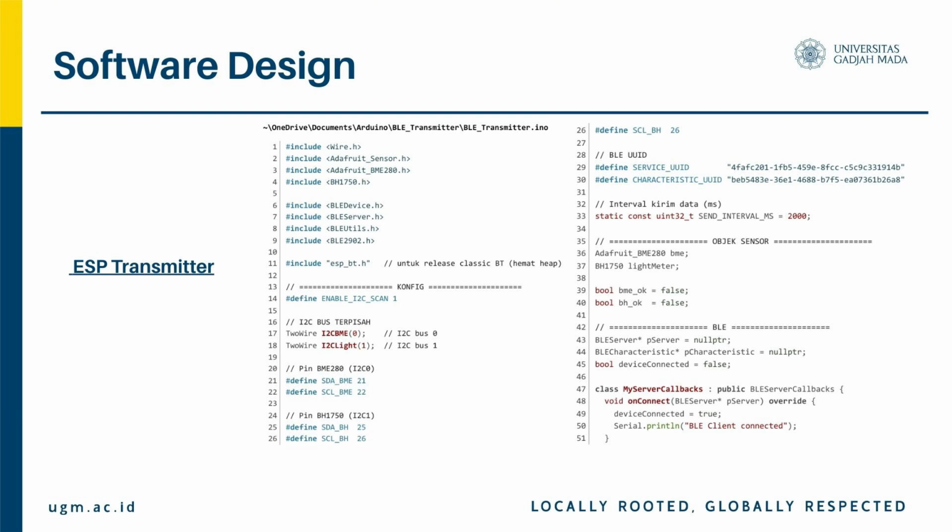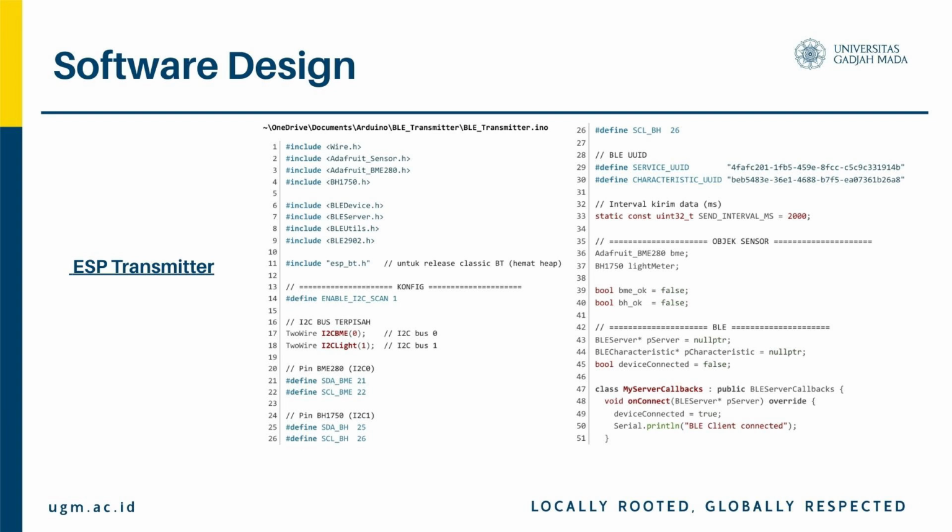Before initializing BLE, the code releases classic Bluetooth memory to free up heap space. Then it initializes BLE with the device name ESP32_sensor and requests a larger MTU size of 185 bytes. It creates a BLE server with callbacks, creates a service with our UUID, and creates a characteristic configured for read and notify operations. A BLE2902 descriptor is added for notification support. Finally, it configures advertising to include the service UUID and starts advertising to make the device discoverable.